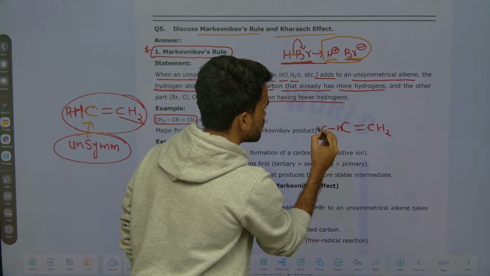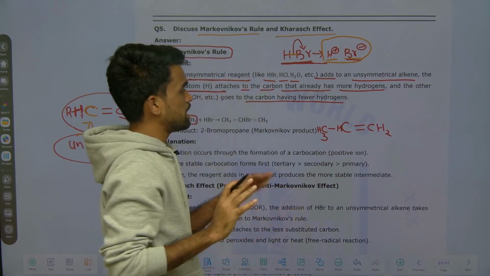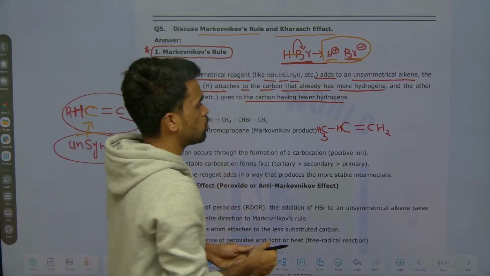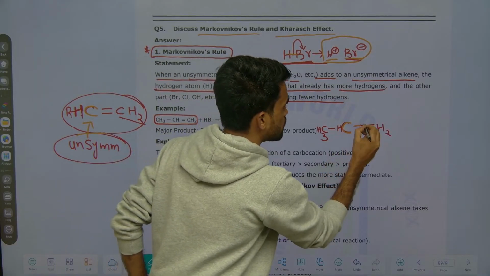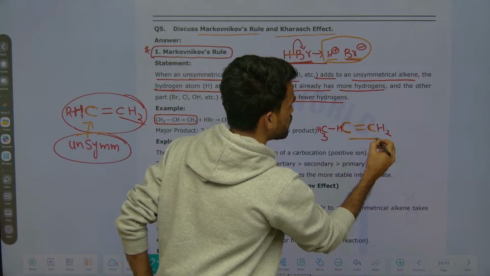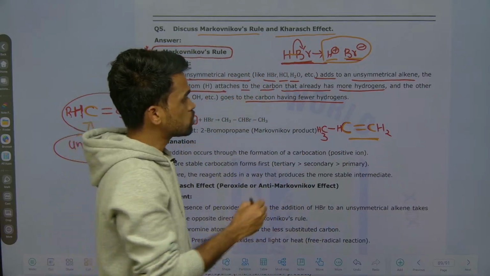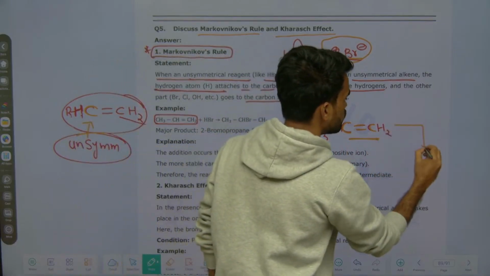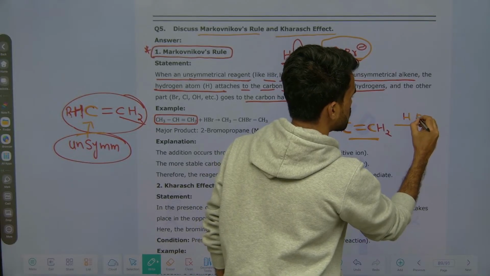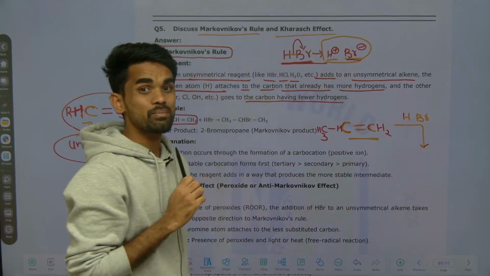concept here. See, the reaction will take place only on these alkene carbons. It means only the double bonded carbons. Okay. So to this what are we adding? We are adding H and Br. Okay. So now what do we mean by Markovnikov rule?